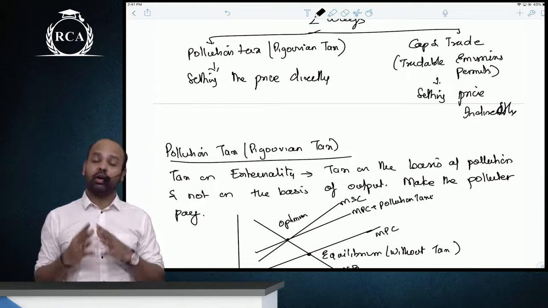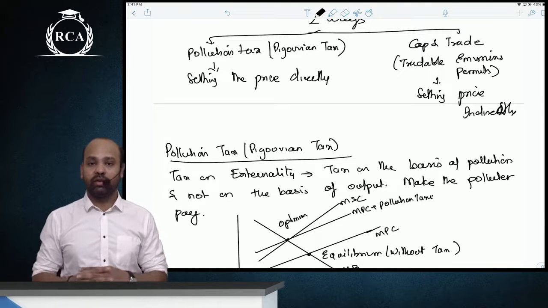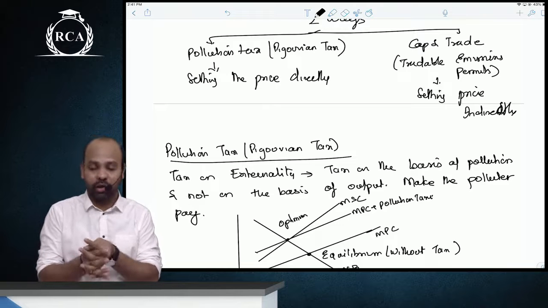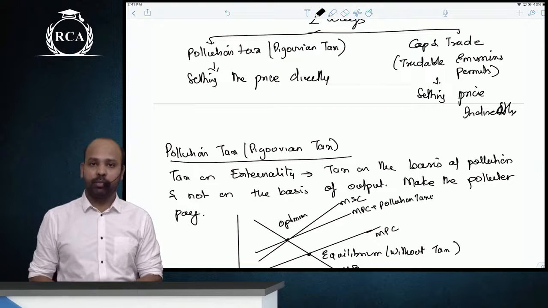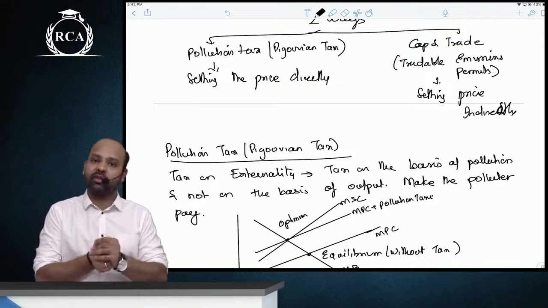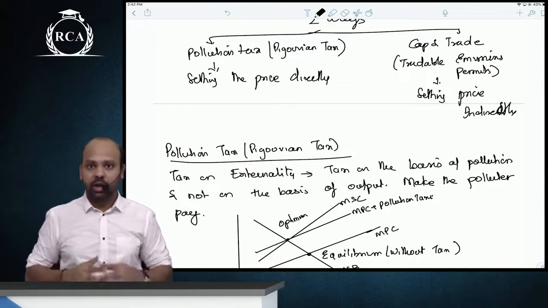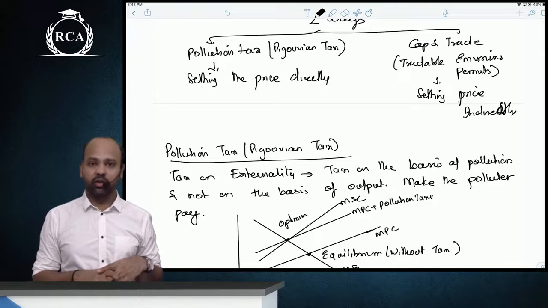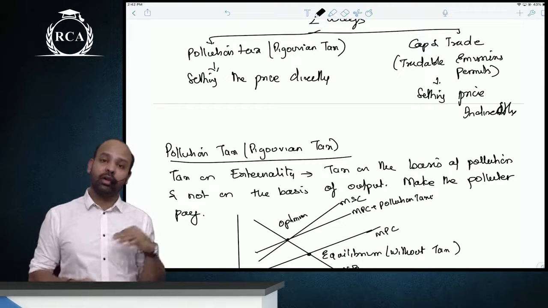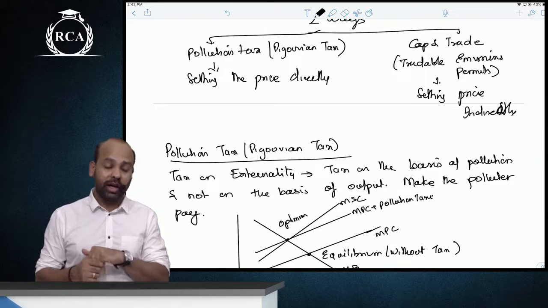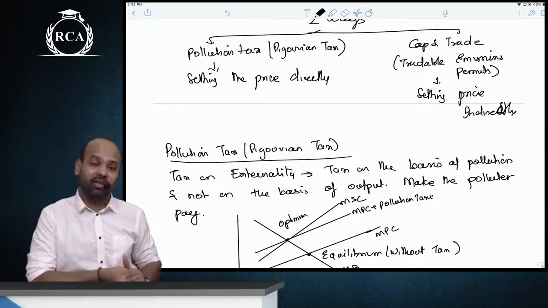Pollution tax में the idea is to tax every unit of pollution that is emitted, and not on the basis of output. Make the polluter pay. When you are levying pollution tax, automatically the cost will increase. When the cost increases, the output will decrease. Overconsumption, overproduction will reduce. Or the producer will think about alternative ways of manufacturing a product, and bring down the amount of externality. So it's an indirect incentive being given to them.